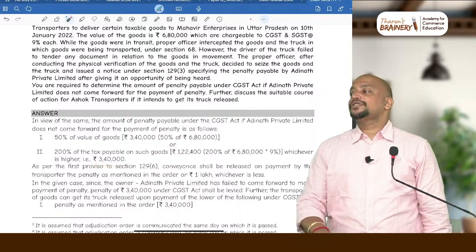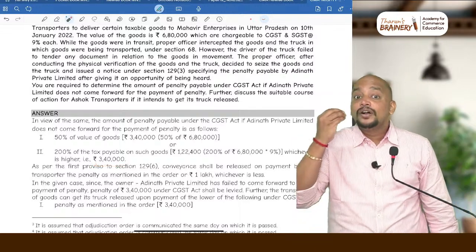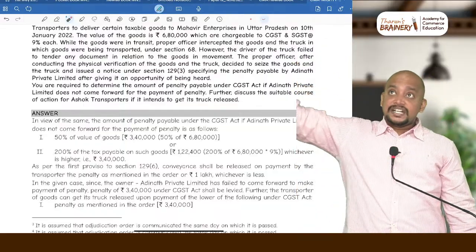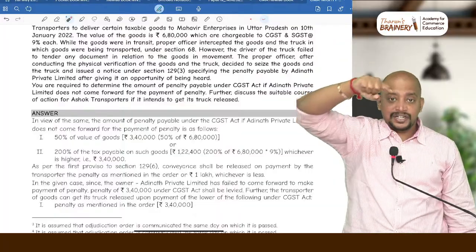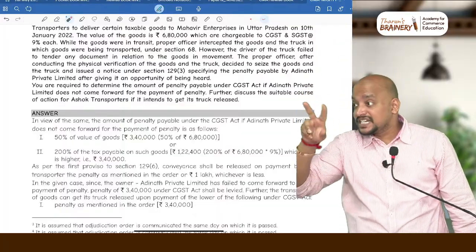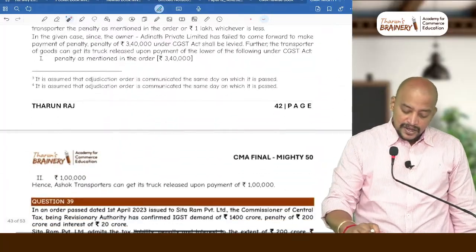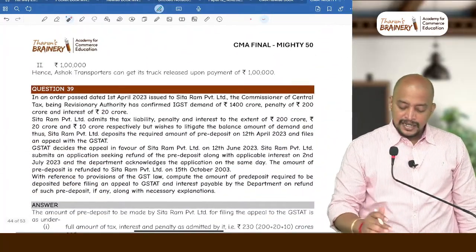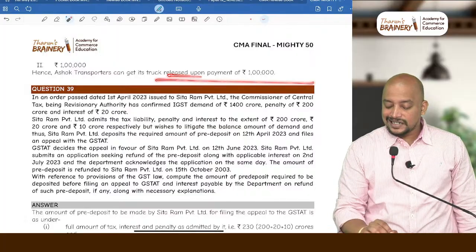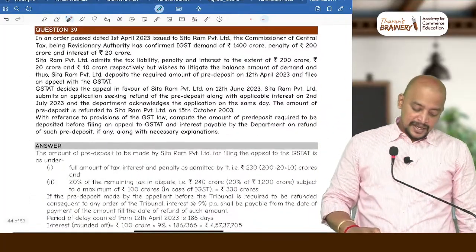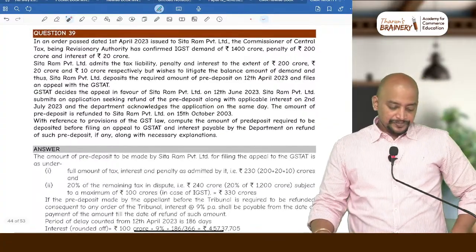So 3,40,000 is the penalty payable for release of goods. What is the penalty for release of conveyance? Whatever penalty for release of goods, 3,40,000 or 1,00,000, whichever is lower. So the maximum penalty for release of conveyance will be 1,00,000. So Ashok Transporters can get its truck released upon payment of 1,00,000. Got it? Next. Question number 39.